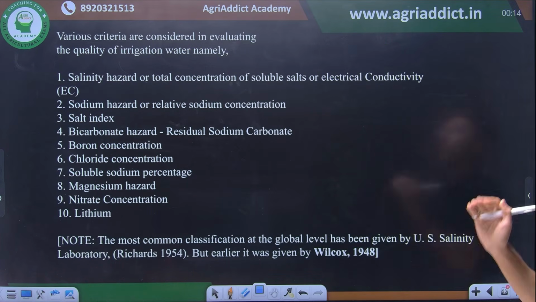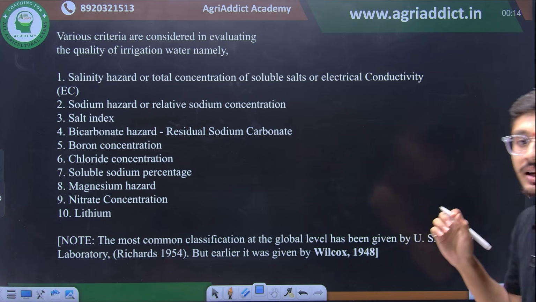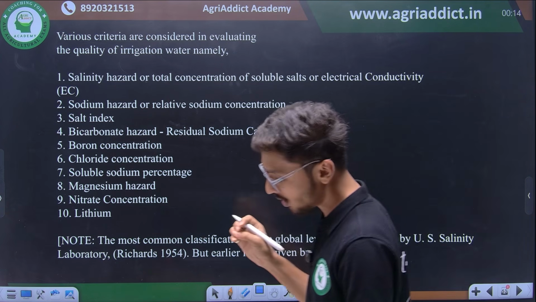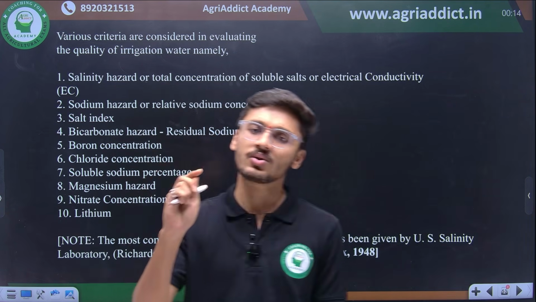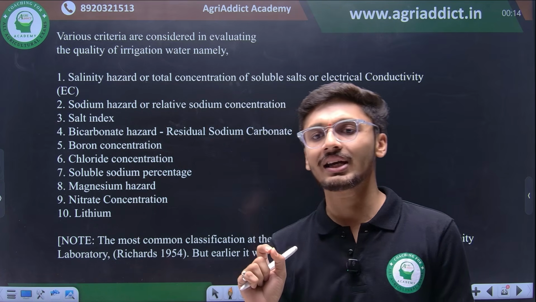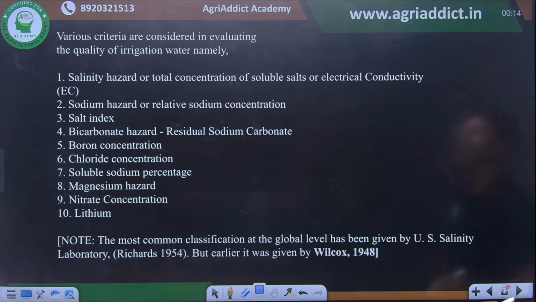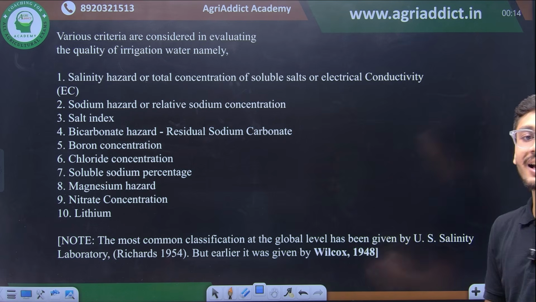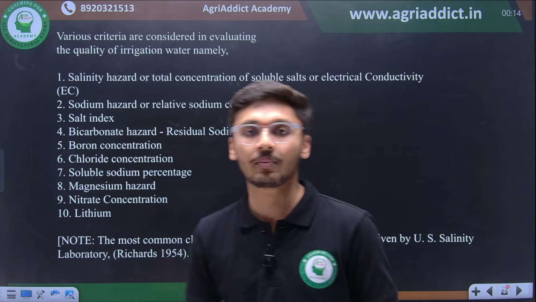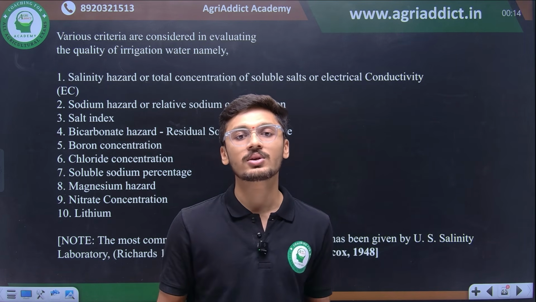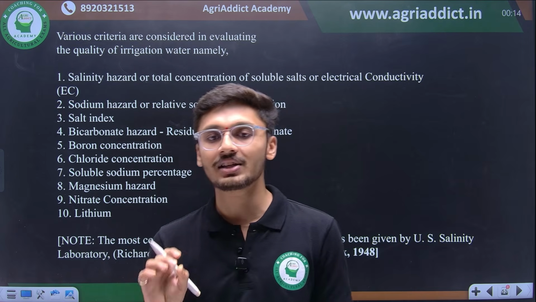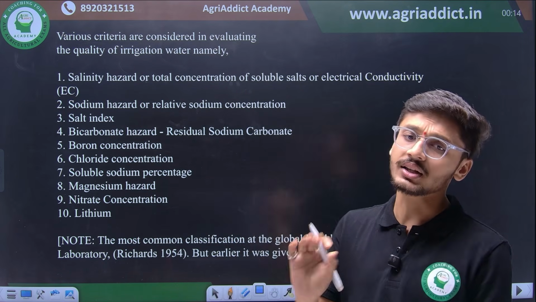Then what are the various parameters that are involved in analysis of irrigation water quality. हमारे लिए बस इतना इंपॉर्टेंट है कि कौन से पैरामीटर्स हम इरिगेशन वाटर क्वालिटी के एनालिसिस के लिए प्रायोरिटाइज करते हैं. और सबसे इंपॉर्टेंट पैरामीटर है हमारा सैलिनिटी हजार्ड और टोटल कॉन्सेंट्रेशन ऑफ सोल्यूबल सॉल्ट्स और द इलेक्ट्रिकल कंडक्टिविटी. Then there is sodium hazard, salt index, bicarbonate hazard and residual sodium carbonate, and boron concentration, chloride concentration, soluble sodium percentage, magnesium hazard, nitrate concentration and lithium concentration.